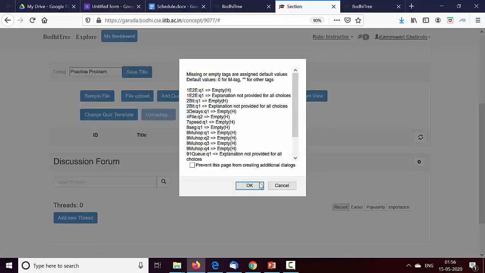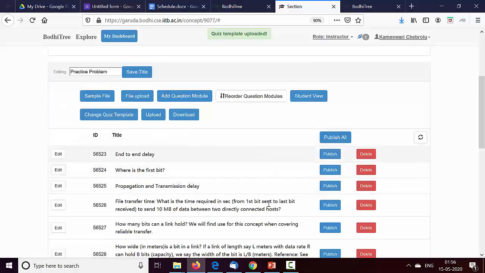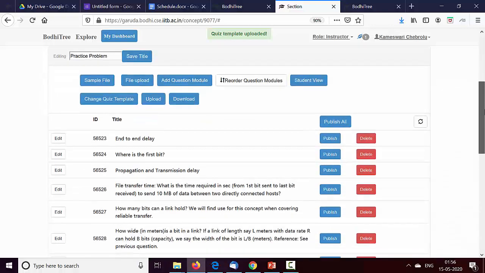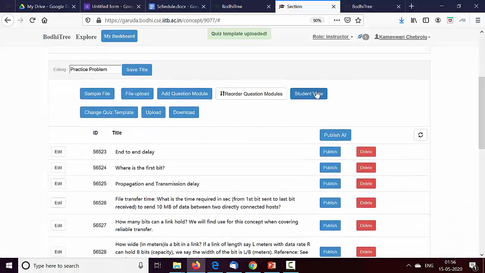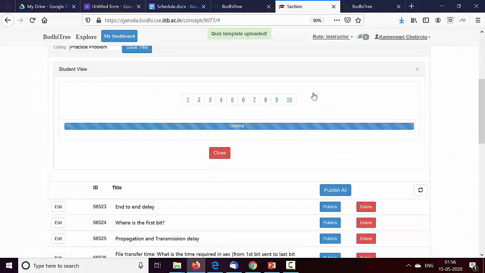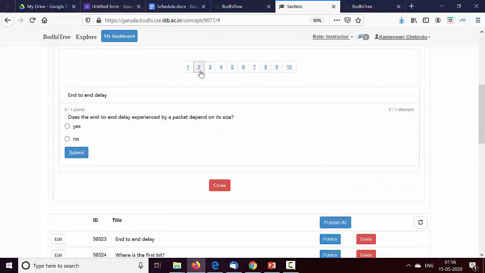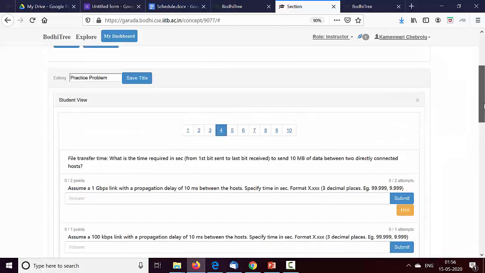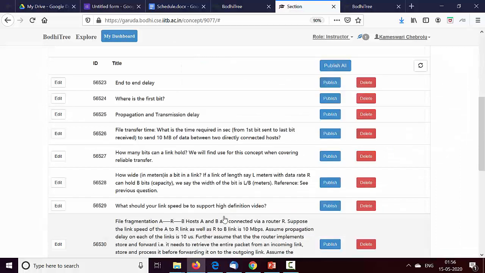All this you can just say okay. It has uploaded lot of quizzes. And if you want to see how it looks for a student, you can click on the student view. So this is how it is going to look for a student. So I'm going to close the student view.